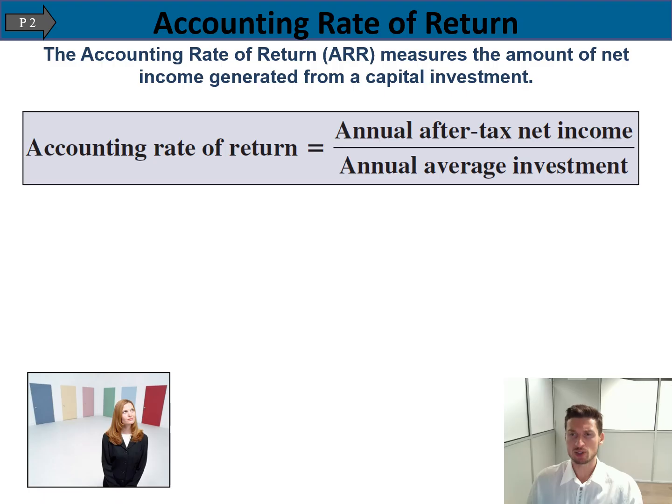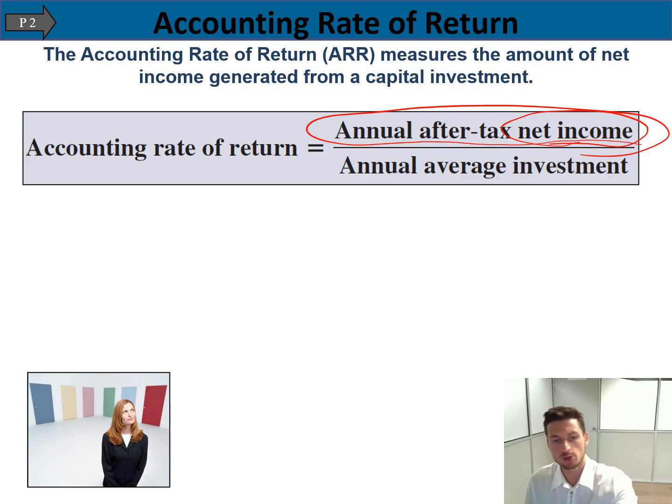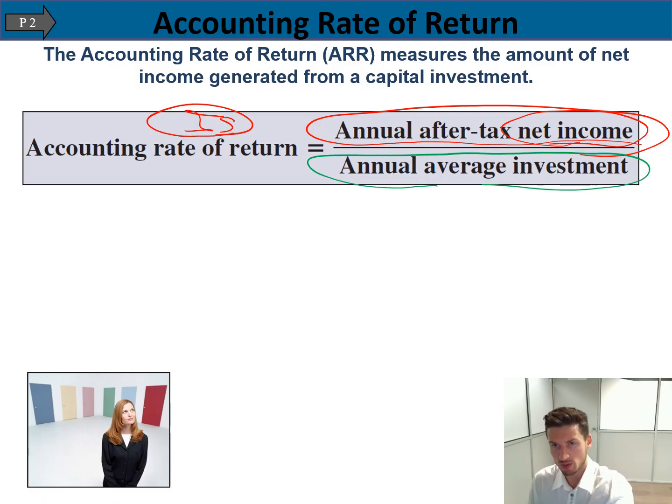Okay, so accounting rate of return has this formula: annual after-tax net income, actually your net income after tax, over annual average investment. As you know from previous chapters and knowledge, we can always find this information very easily in the income statement. What we need to learn today is how to find annual average investment. And there are 2 ways for it.